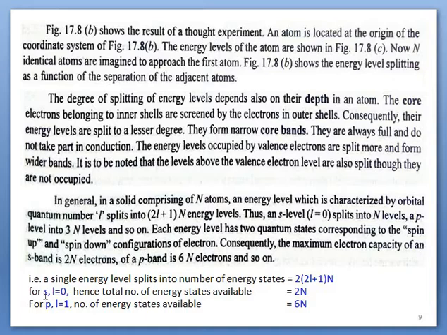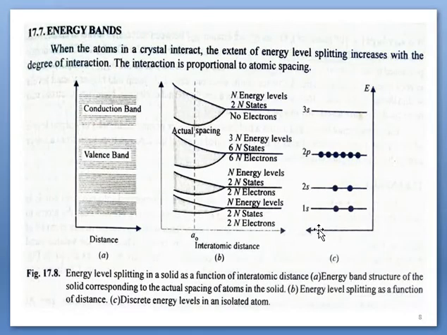So for interaction among s orbitals we have N energy levels and 2N energy states. For p, 3N energy levels and 6N states. By following this equation, we have energy states, and by following the other one, we will have energy levels. So in this figure, see, the 1s orbital, when N atomic orbitals reach the interatomic distance, this single energy level is split into N energy levels, capital N.